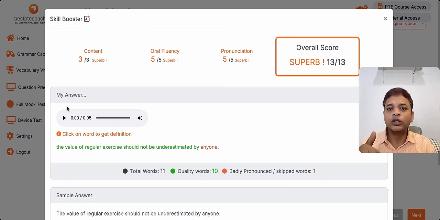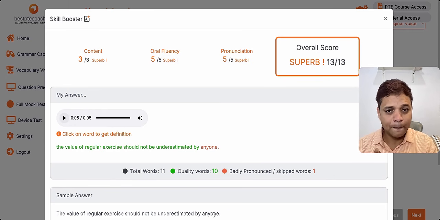It is beneficial to listen back to your sentence in the process. The value of regular exercise should not be underestimated by anyone. Flow was there, clarity in the pronunciation was present, content is also almost accurate. Okay.